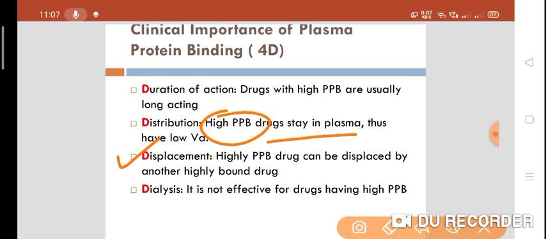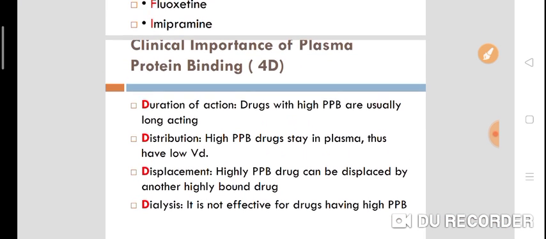And in case of dialysis, it is not effective for drugs which have high plasma protein binding, because most of the drug is in a bound form, so they are less likely to be in free concentration in the plasma. So dialysis is not effective for drugs with high plasma protein binding.